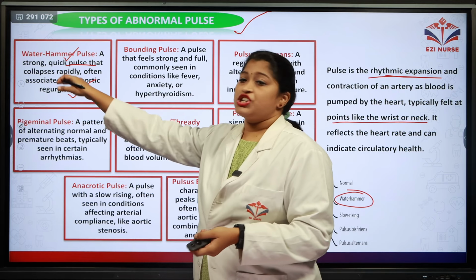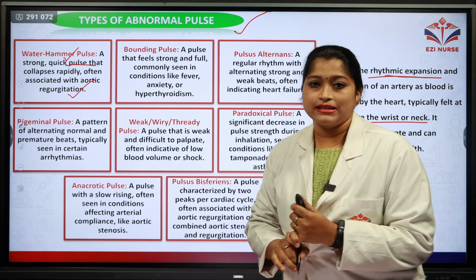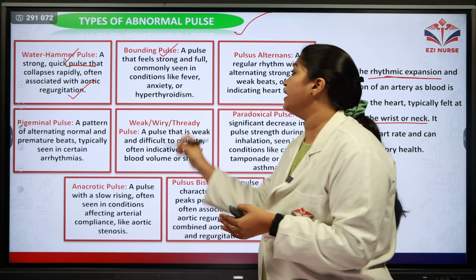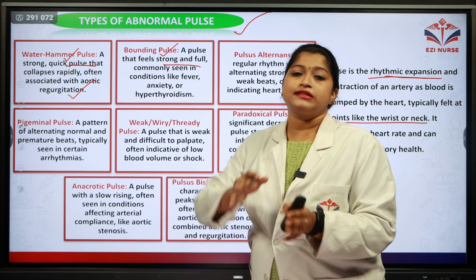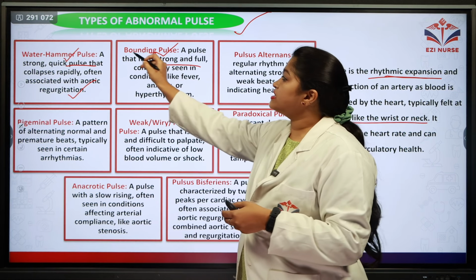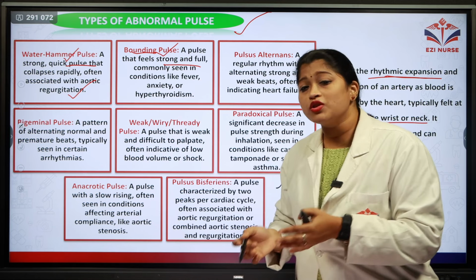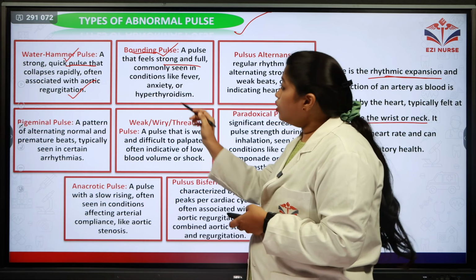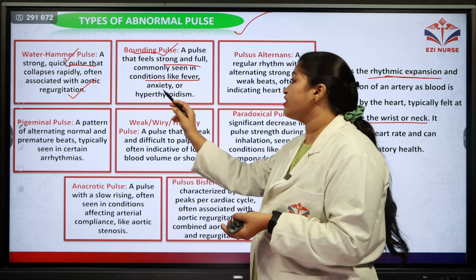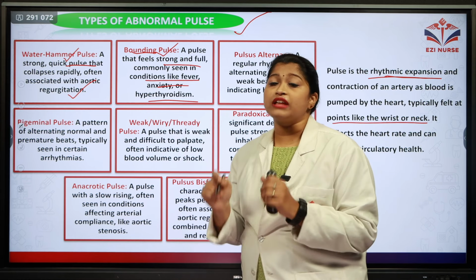So in these conditions, we can see water hammer pulse. Coming to the second one is the bounding pulse. It's a pulse that is felt strong and full. This is also an irregular pulse. It is commonly seen in conditions like extreme fever, anxiety and hyperthyroidism.